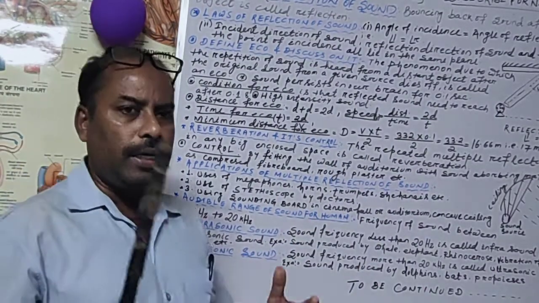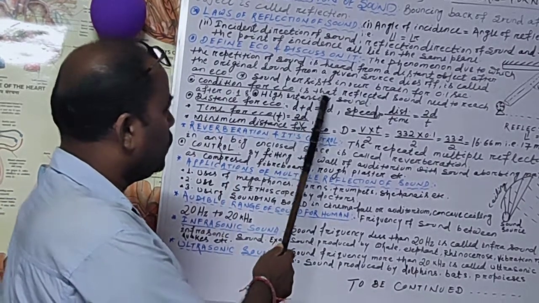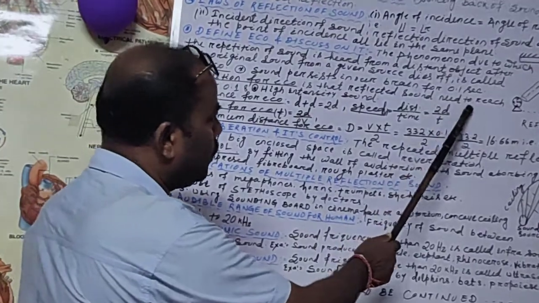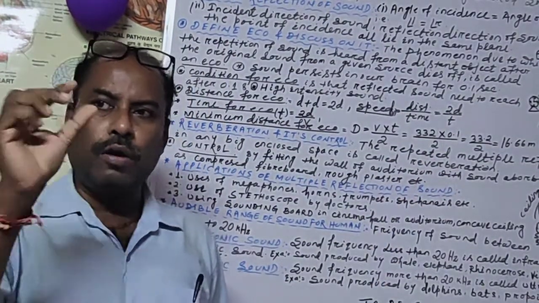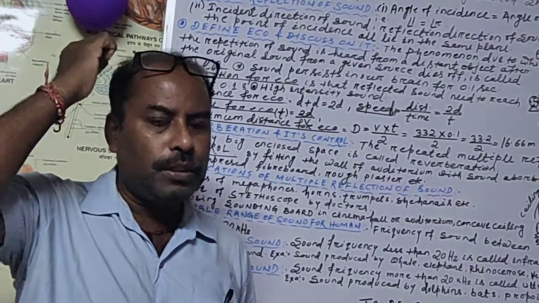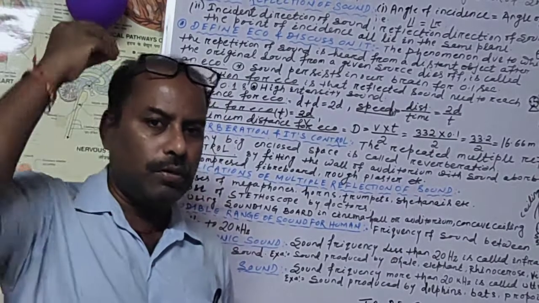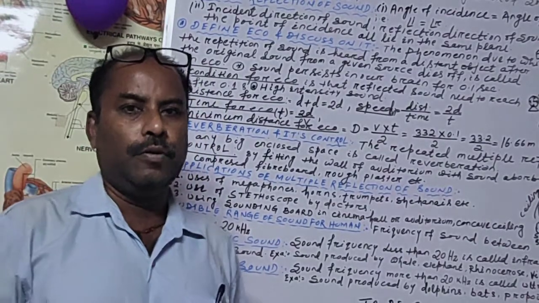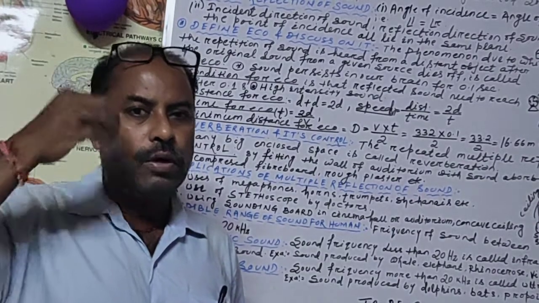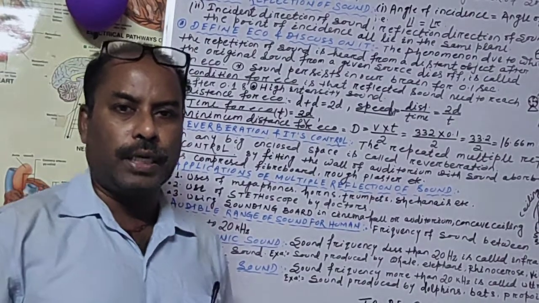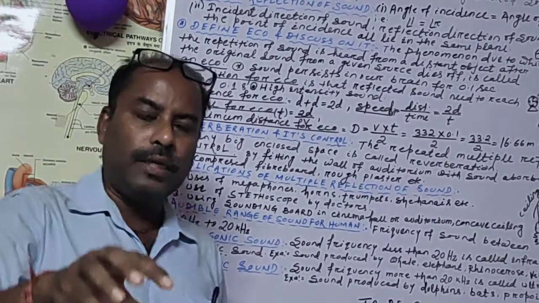Then what is the condition for the echo? There are so many conditions. The reflected sound needs to reach after 0.1 second, because when the original sound comes, it remains for 0.1 second. Within that time, if the second sound comes, we cannot listen to it. But when the original sound is lost after 0.1 second and the same sound comes again, then we can listen to it a second time.